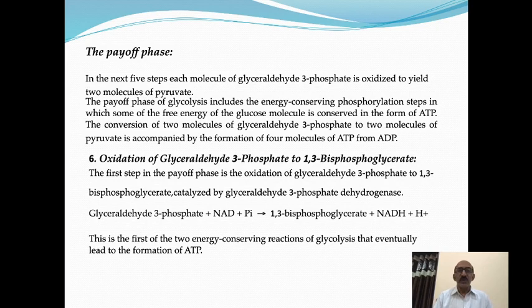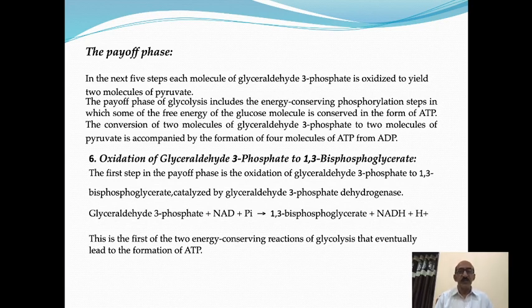Now, out of the 5 steps, the first step is the oxidation of glyceraldehyde 3-phosphate to 1,3-bisphosphoglycerate. Sequentially, it is the 6th step, but it is actually the first step of the payoff phase of glycolysis. There is oxidation of glyceraldehyde 3-phosphate to 1,3-bisphosphoglycerate.